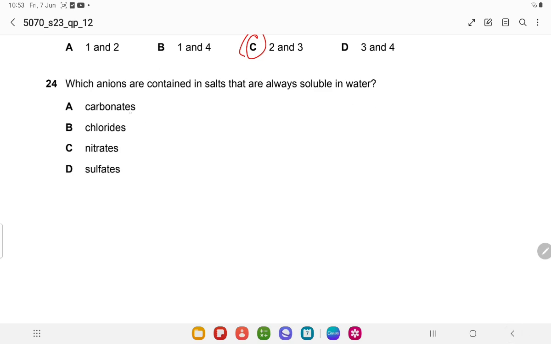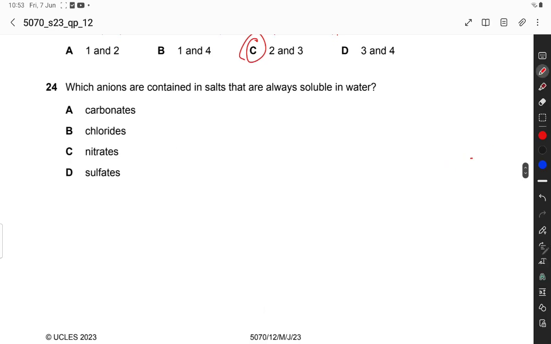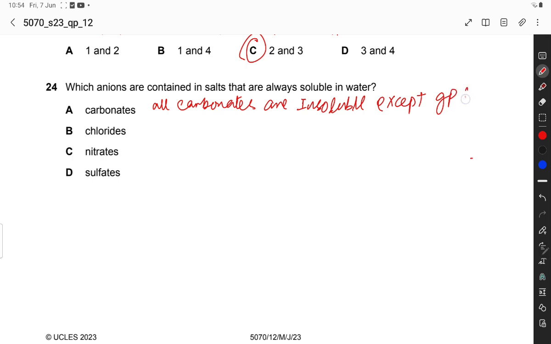Carbonates, no. All carbonates are insoluble except group 1 metal carbonates and ammonium carbonate.